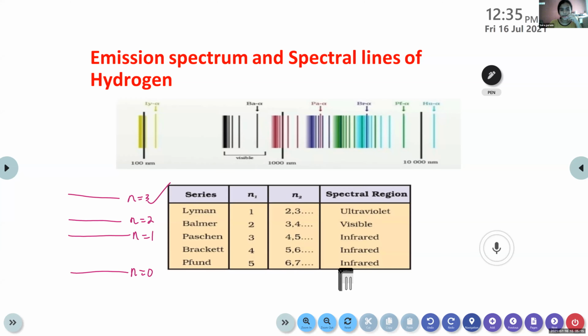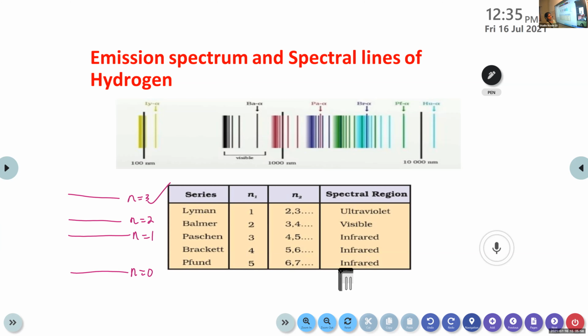Balmer, n1 is 2, n2 is 3, 4, spectral region is visible. Paschen, n1 is 3, n2 is 4, 5, etcetera, and the spectral region is infrared. Brackett, n1 is 4 and n2 is 5, 6, etcetera. Spectral region is infrared. Pfund, n1 is 5, n2 is 6, 7, etcetera, and spectral region is infrared.